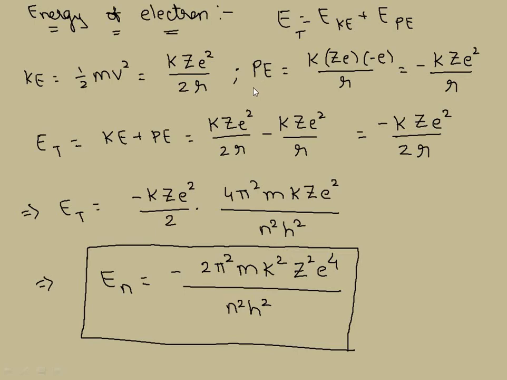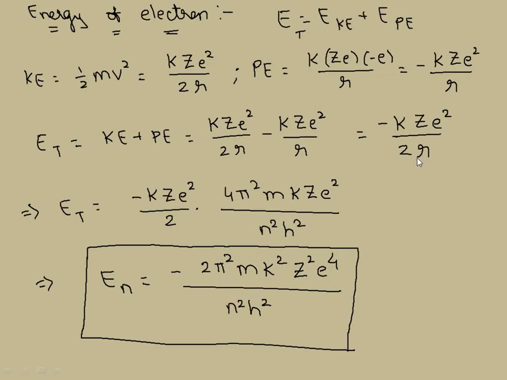Now potential energy, it's nothing but the summation product of that, right? So 1 by 4 pi epsilon naught into q1 q2 by r. So k into Ze, charge of the nucleus, and minus e, charge of the electron, whole divided by the separation r. So minus k Ze square by r. That's clear. Now total energy can be given as the summation of kinetic and potential energies. Look here, the final answer is minus k Ze square by 2r.